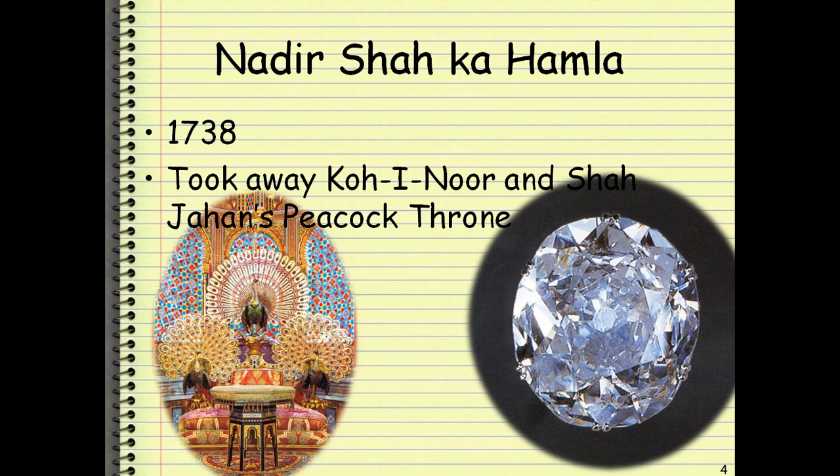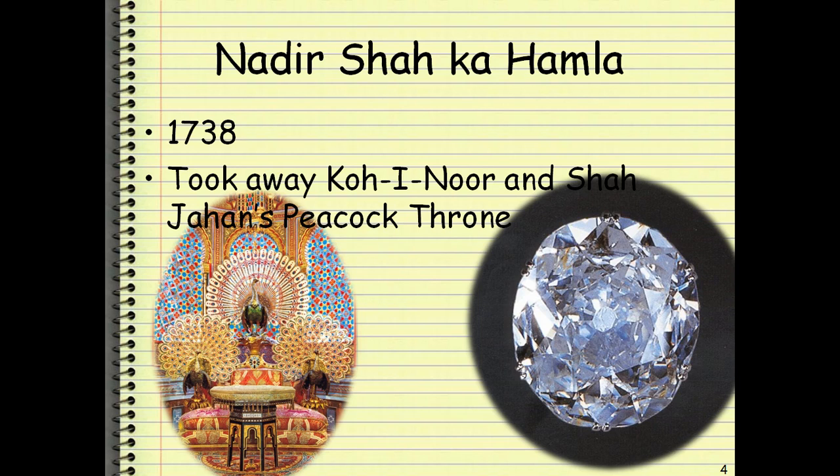okay, let's see what were the reasons that Delhi weakened so much. First, that the emperors were weak. Second, the nobles tried to become kingmakers and rule by proxy, and they kept on intriguing against each other. And thirdly, these foreign invasions. Now this fellow Nadir Shah, he attacked in 1738, and